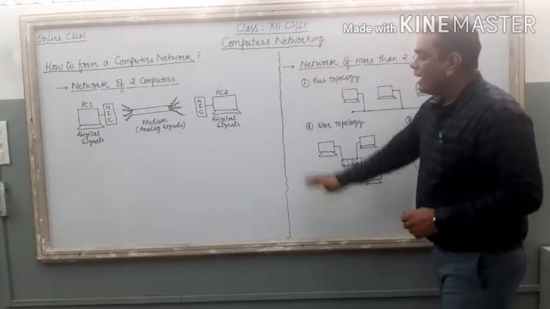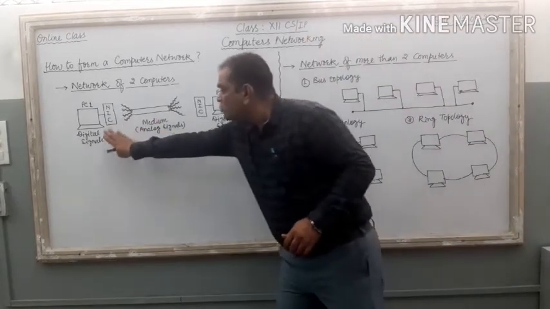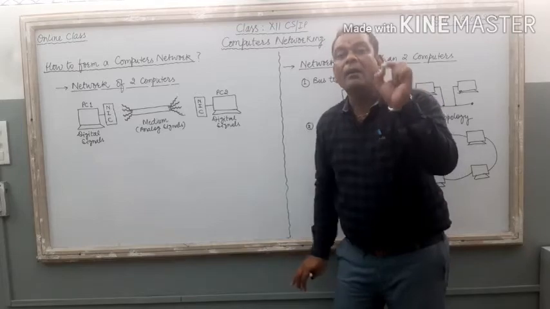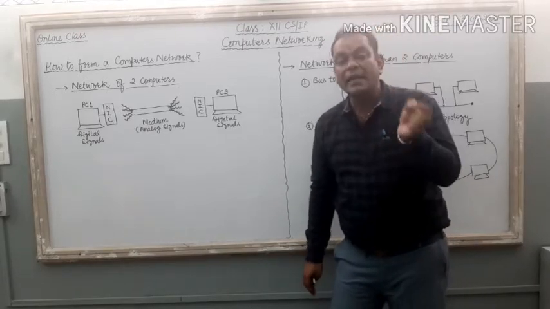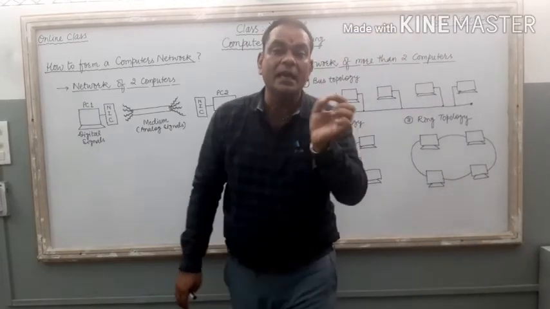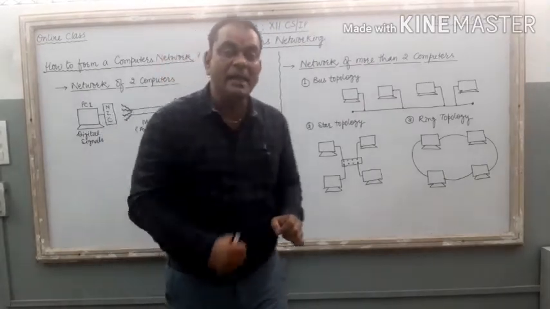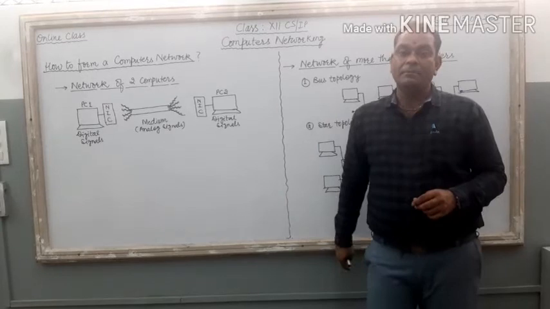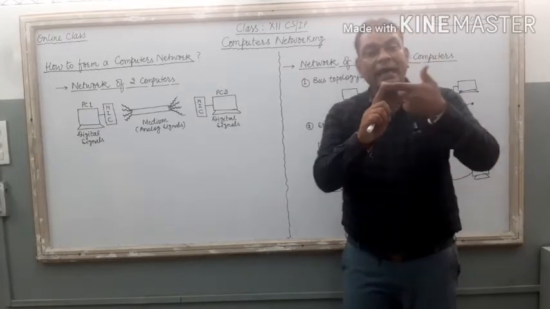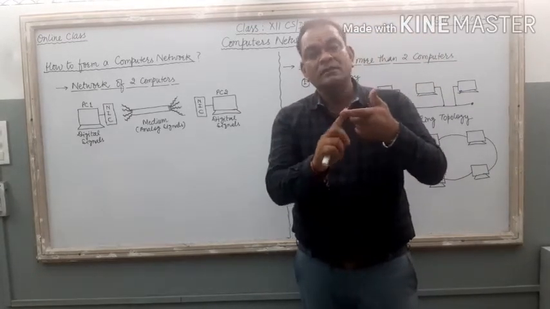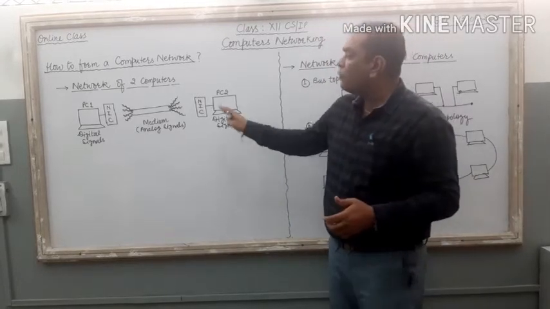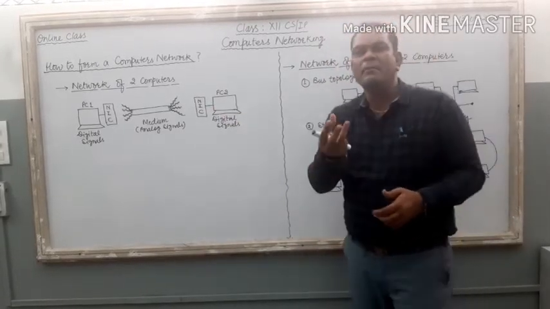Right? Now, if you want to connect these two computers with each other, you require a medium, or we can say you require a communication channel. Communication media or communication channels are of two different types. The first one, wired communication medium. Second one, wireless communication medium. Right? Now if you want to connect these two PCs, you require a medium.